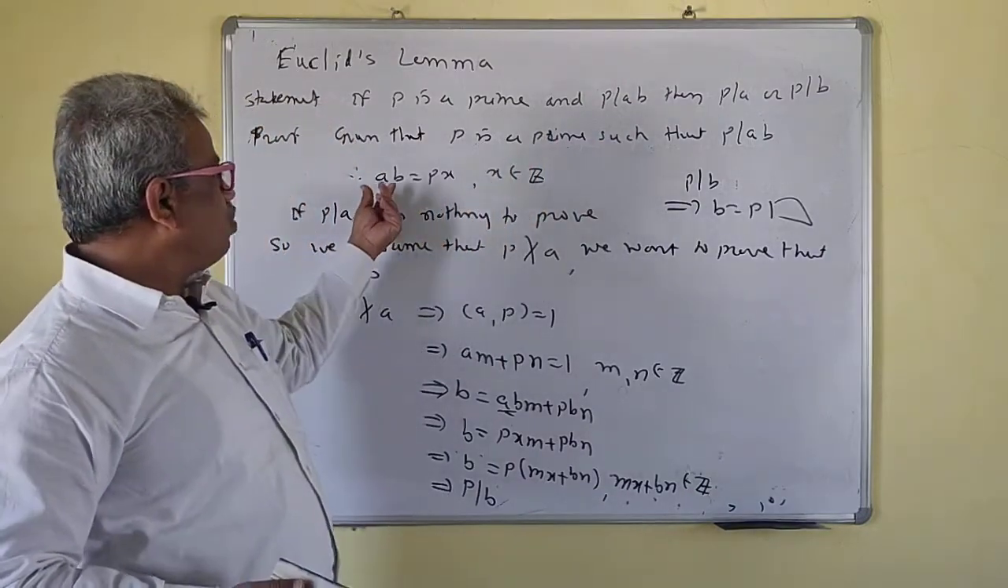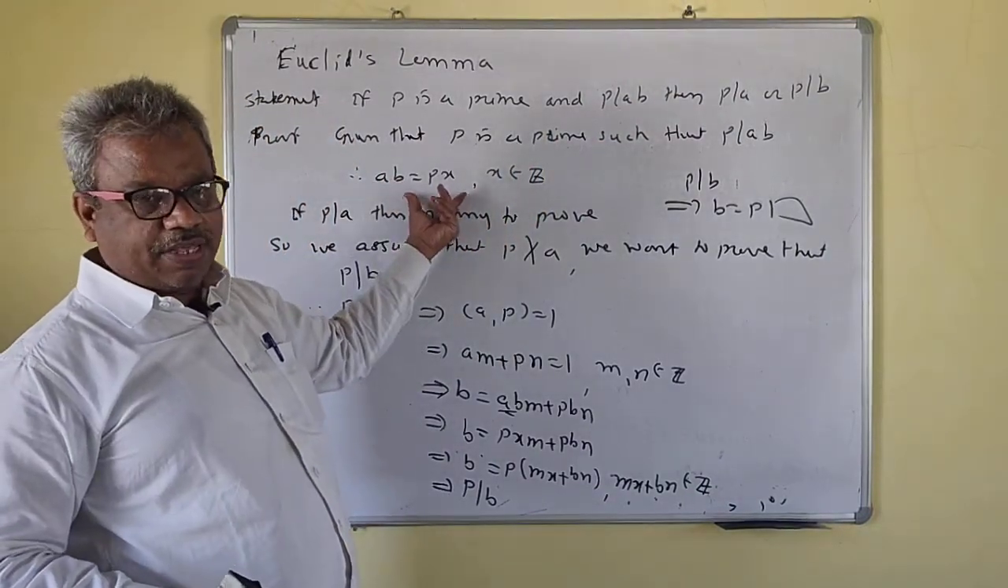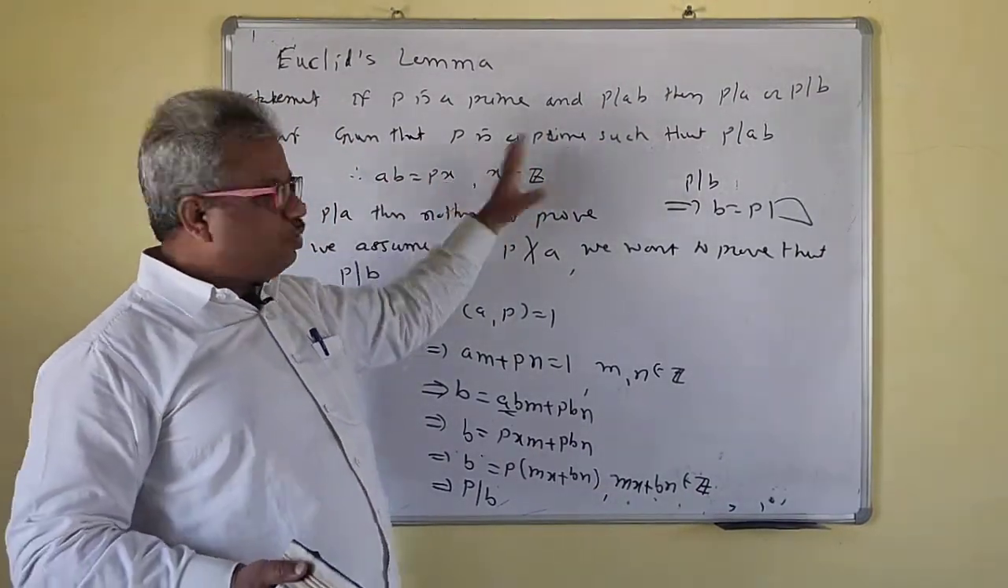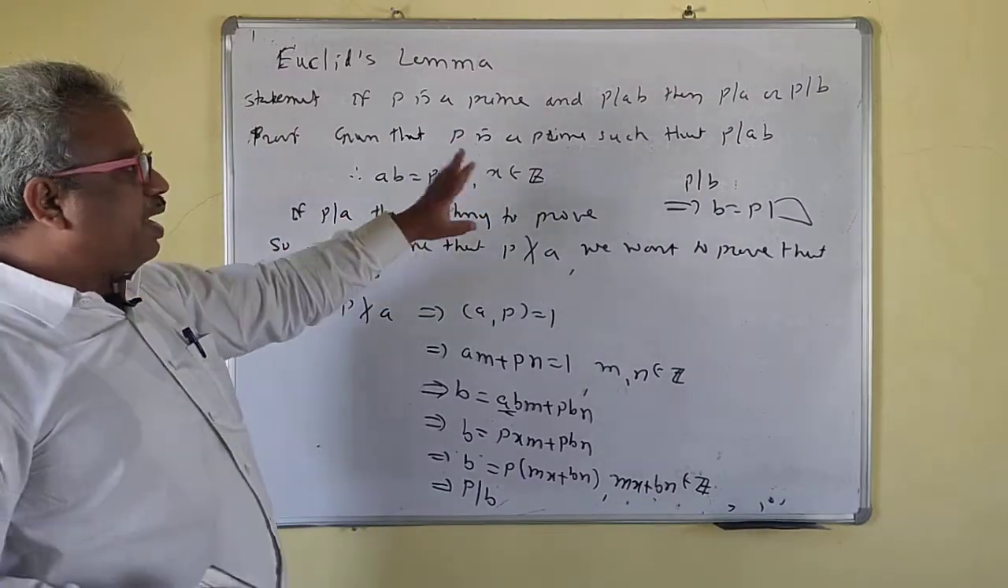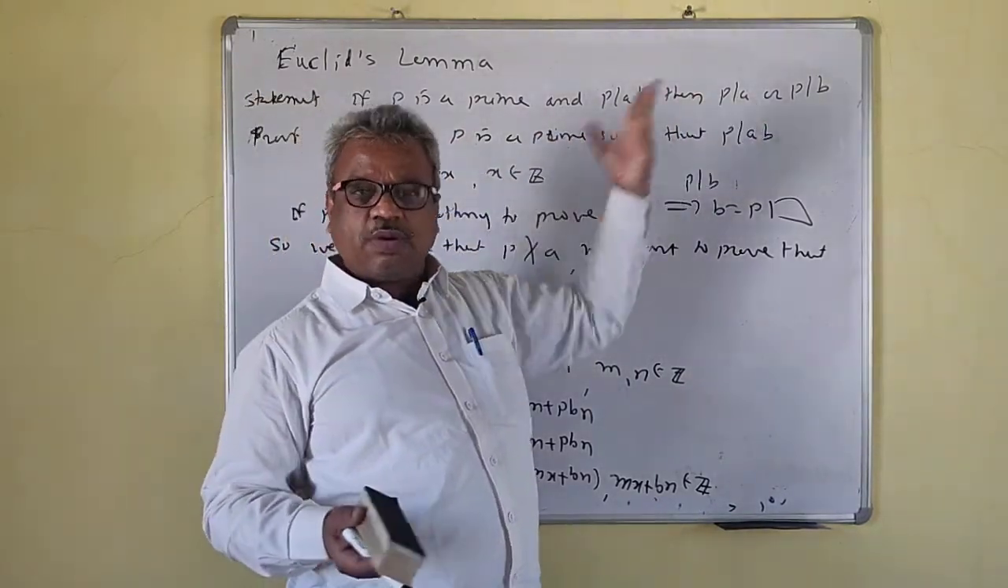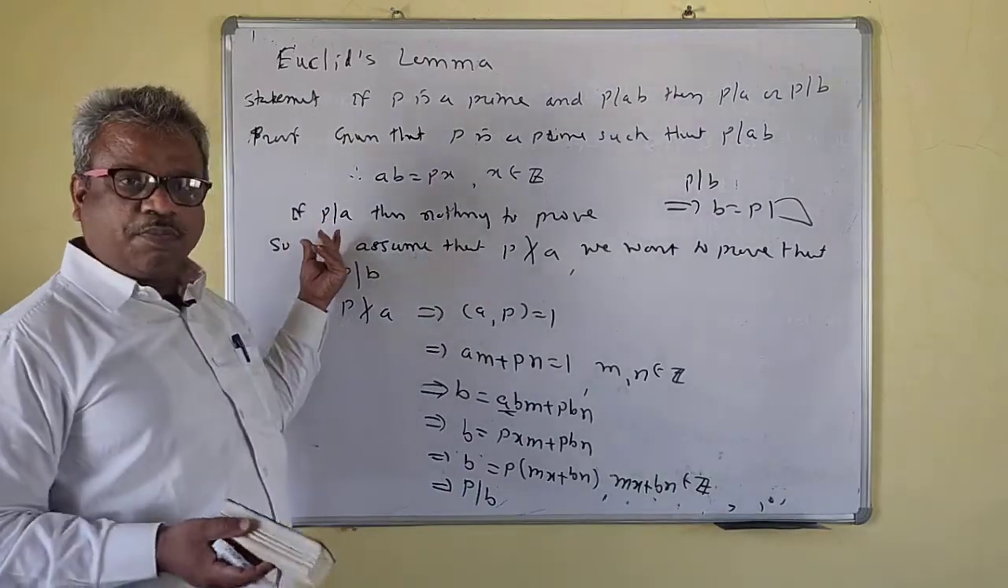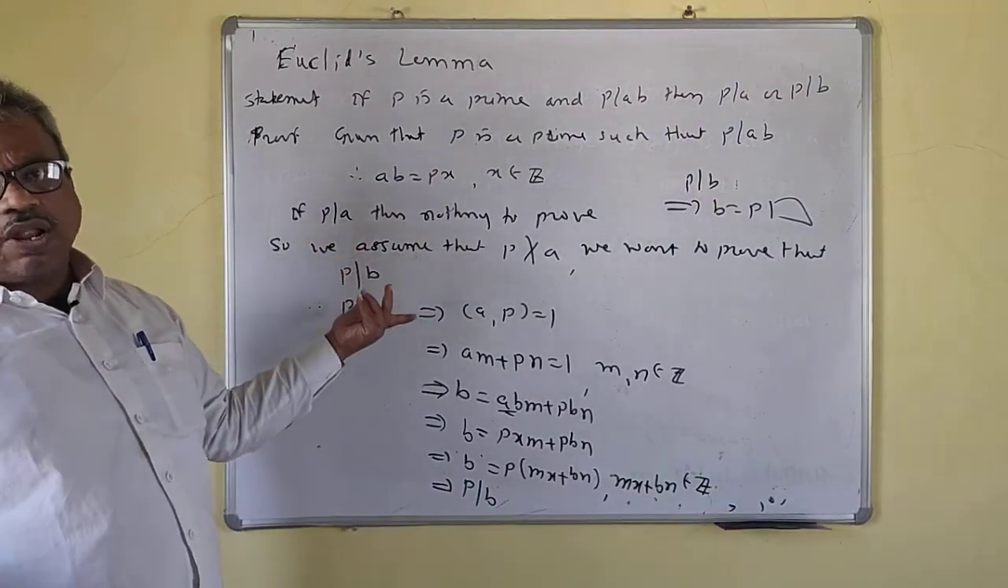P divides AB means AB is equal to PX. So we keep this as it is. Now if P divides AB, what do we have to prove? Either P divides A or P divides B. If P already divides A, then you don't have to prove anything.